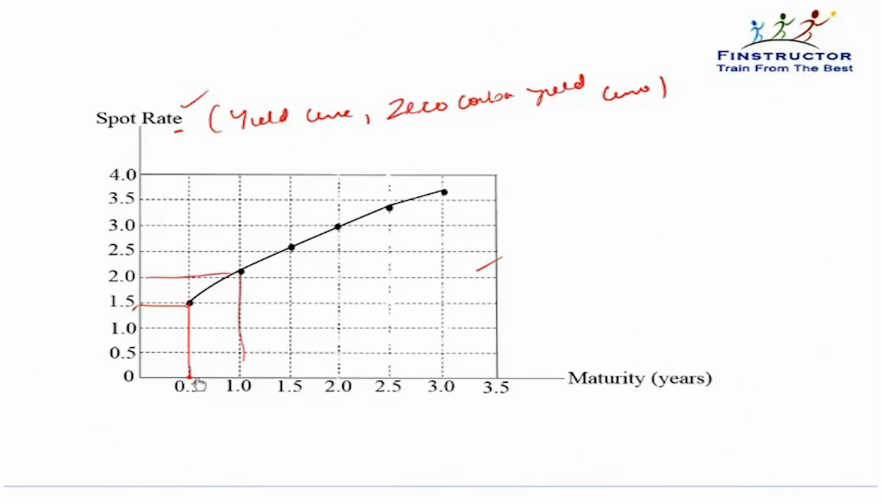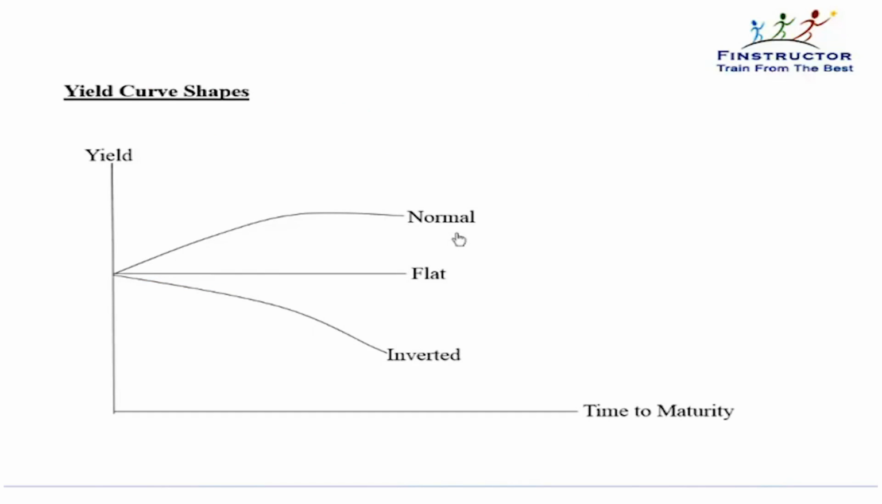So this will give us the spot rates for different maturities, and we can plot them in this graph with the spot rate on the y-axis and the maturities on the x-axis. This is referred to as the spot rate curve. Now please understand that the spot rate curve is normally an upward sloping curve. That is, longer term rates are higher than shorter term rates.